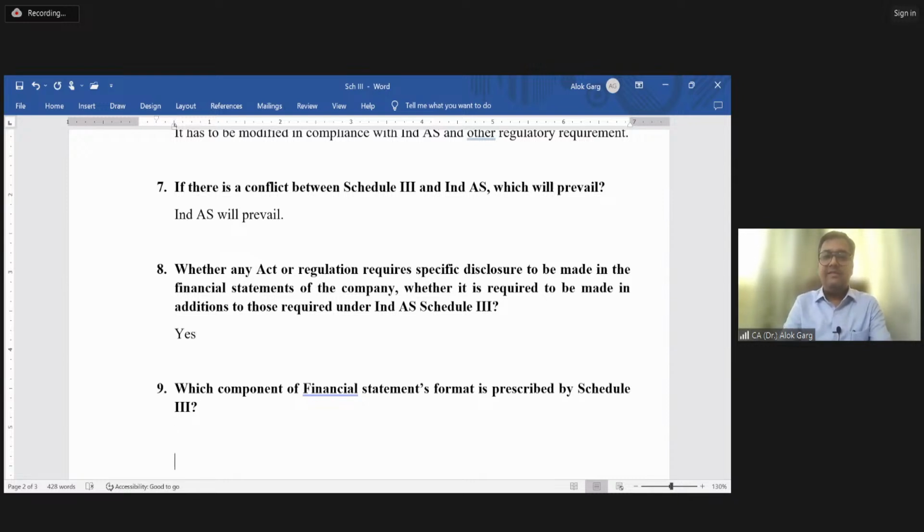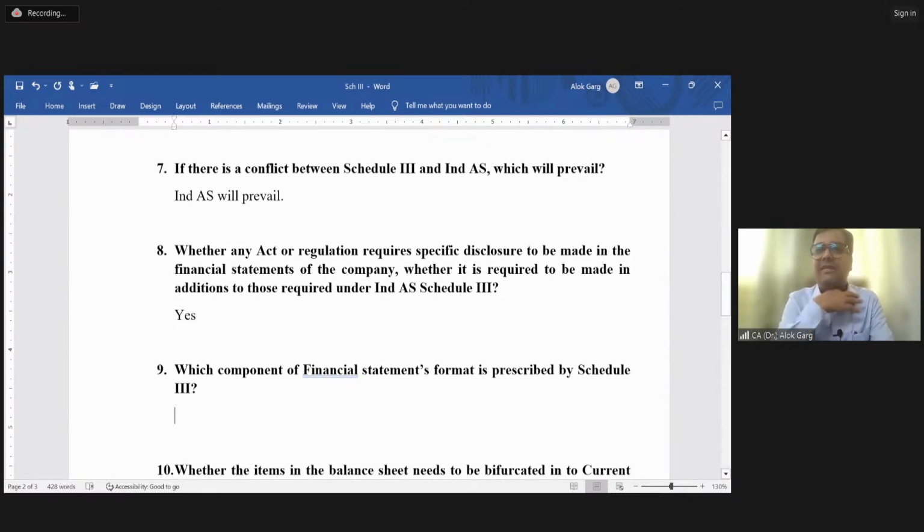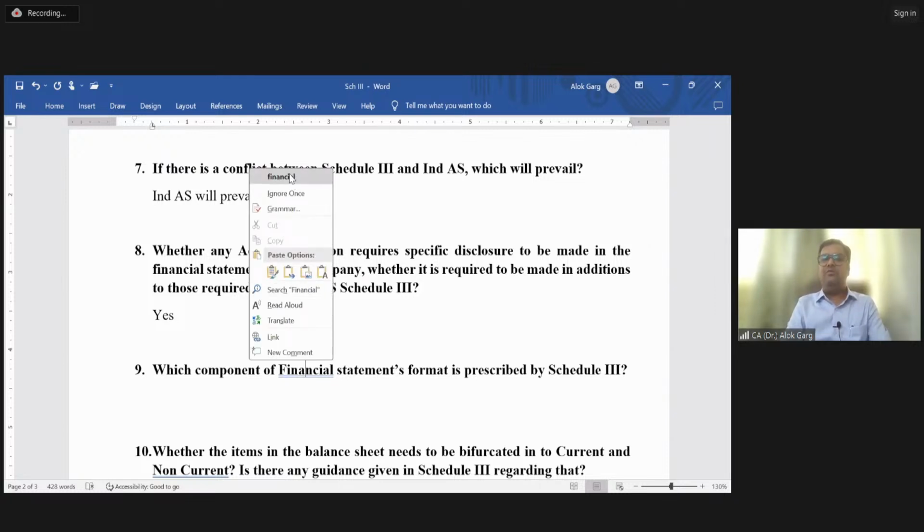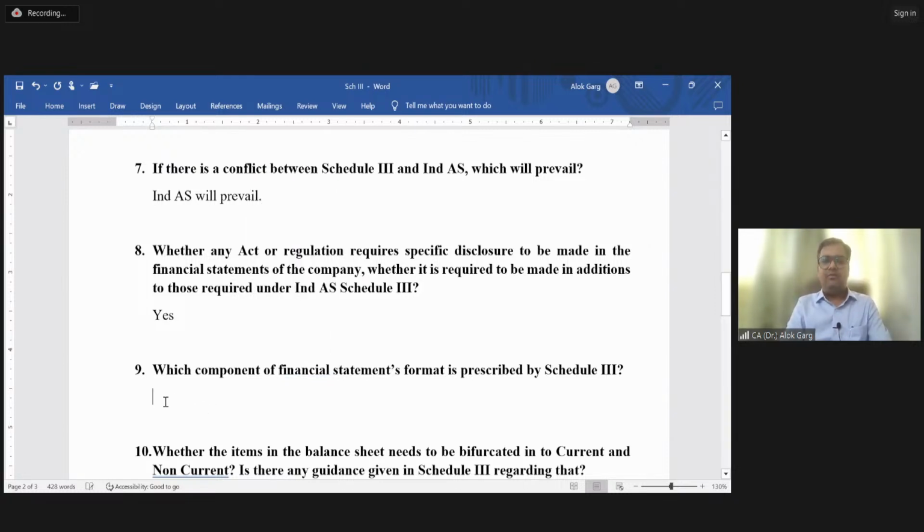Is that clear, friends? So why are these questions there? Generally students feel that, sir, since Schedule 3 is the authority, we are only required to follow Schedule 3. We are not required to follow anything else other than Schedule 3. The answer is no. This is not the right answer. You are required to follow the other regulatory requirements as well.